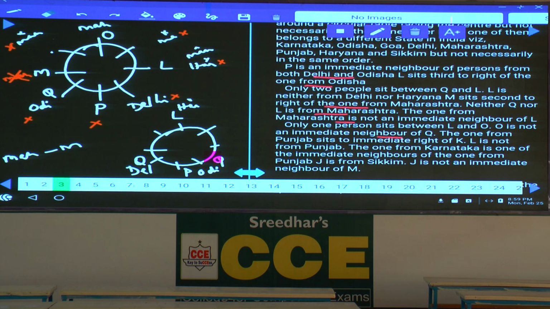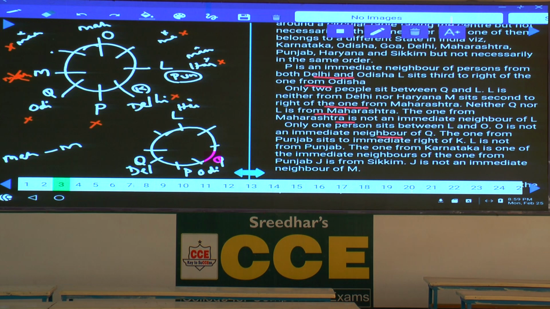And the one from Punjab sits to the immediate right of K. Punjab is seated to the immediate right of K. Now, K can be at this place. K is from Delhi. Then, this L is from Punjab. Are you following this one or not? Now, K can be here.